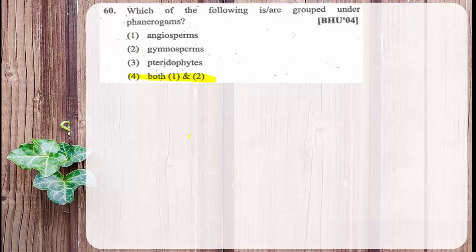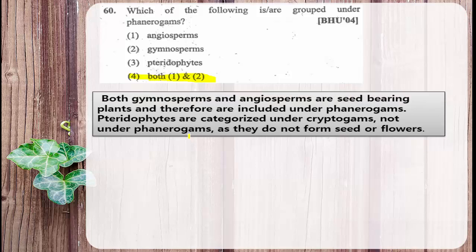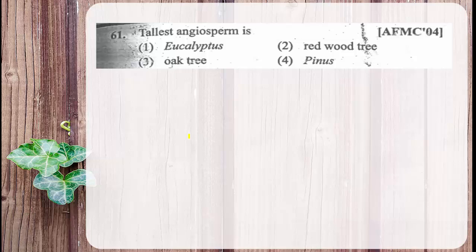In angiosperms as well as in gymnosperms, the seeds are produced. These seeds remain naked in case of gymnosperms, whereas they are present within the fruit in case of angiosperms. But seed bearing plants, both of them are included under the phanerogams. Then moving to the next question.